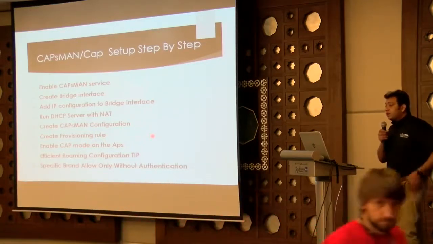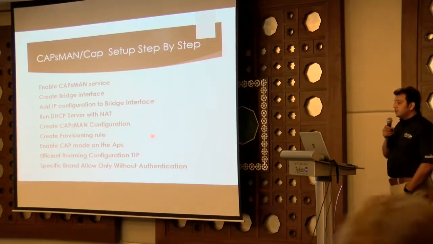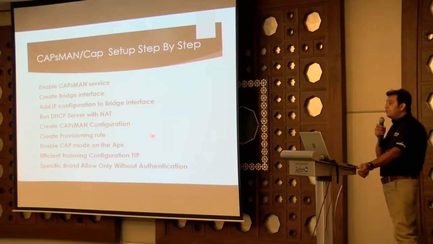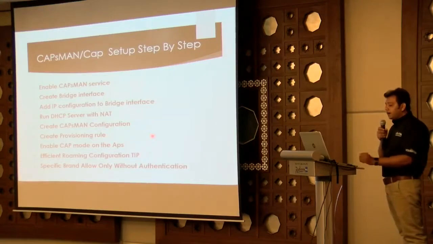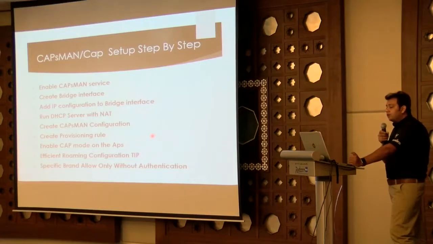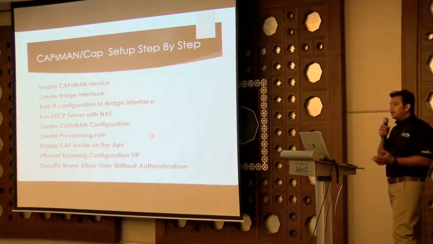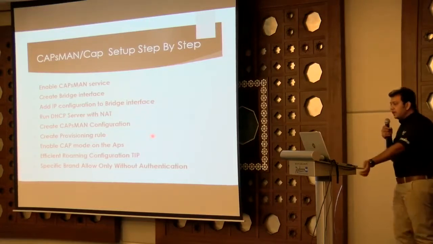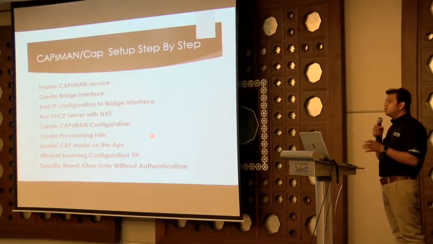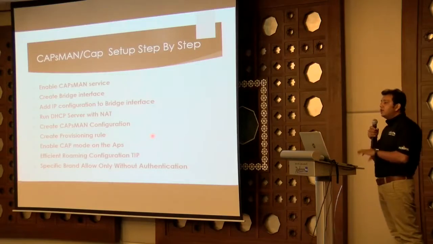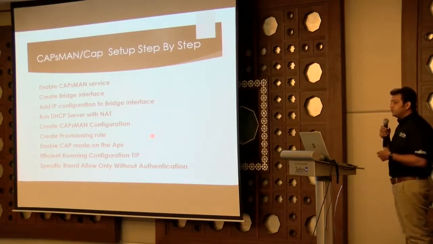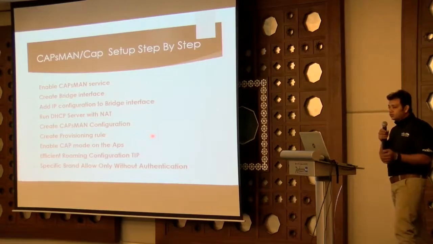For efficient roaming, I have some additional functions which I will show you, which are highly used in the market. You can also specifically allow only a certain brand without authentication. Like if you are going to a store, like an Apple Store, and you want that only Apple iPhones or Apple phones can connect to their network, and no other phones should be allowed. There will be only two rules which will do this. You don't need to make a lot of rules for that.